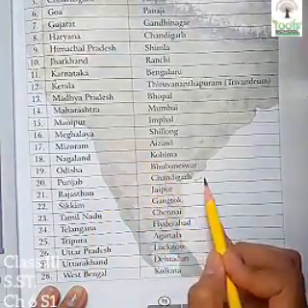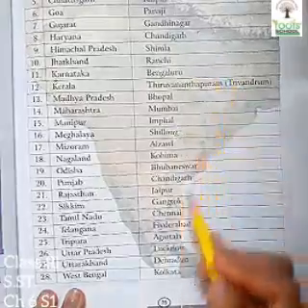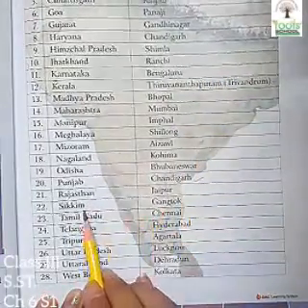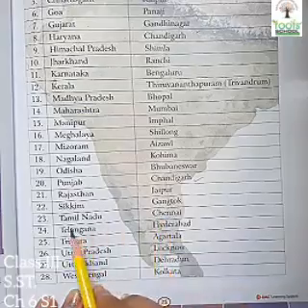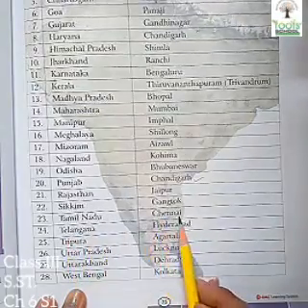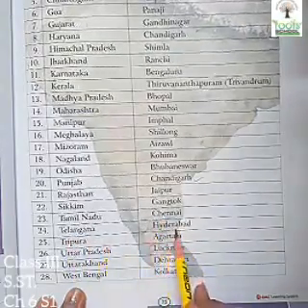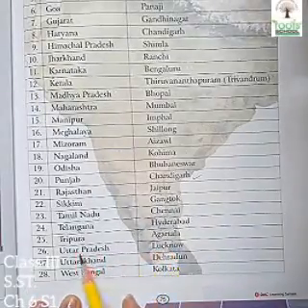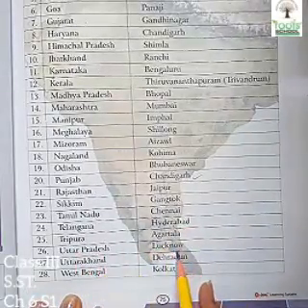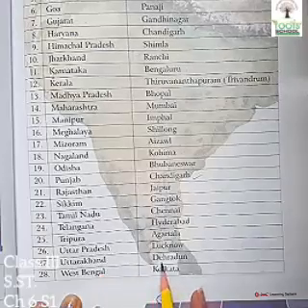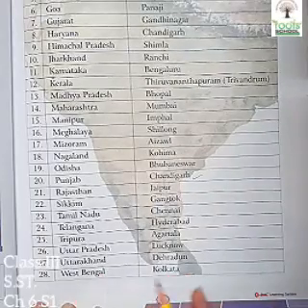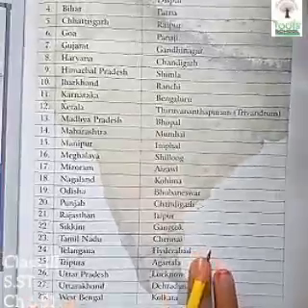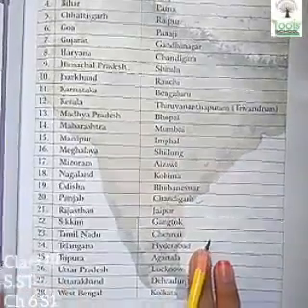Punjab, again Chandigarh, here also it was. Rajasthan, Jaipur; Sikkim, Gangtok; Tamil Nadu, Chennai; Telangana, Hyderabad; Tripura, Agartala; Uttar Pradesh, Lucknow; Uttarakhand, Dehradun; West Bengal, Kolkata. So here are 28 states as well as their capitals.